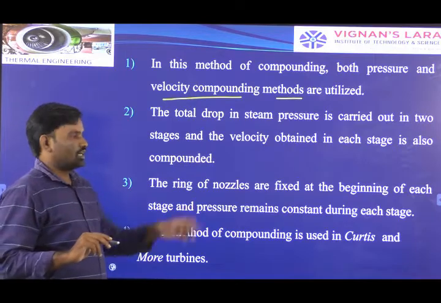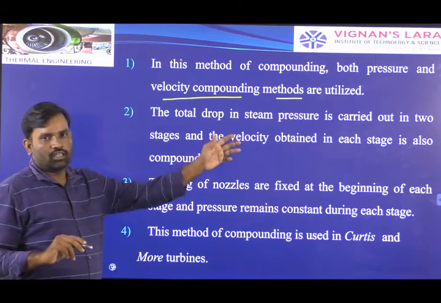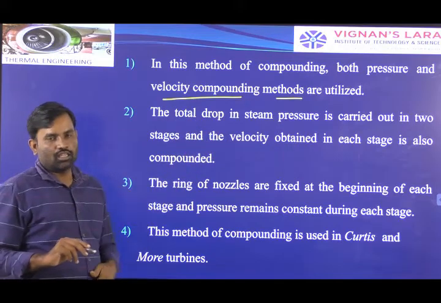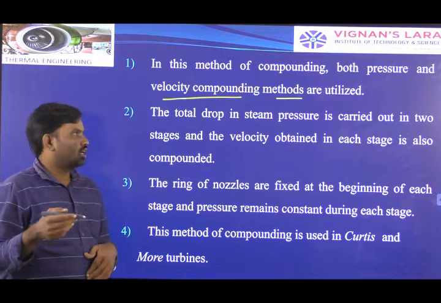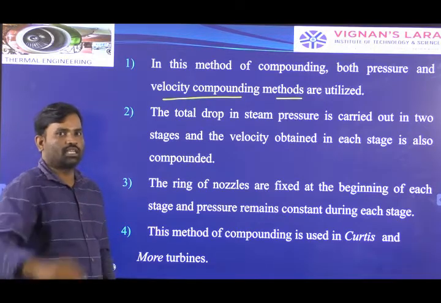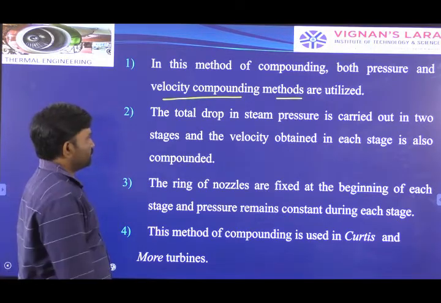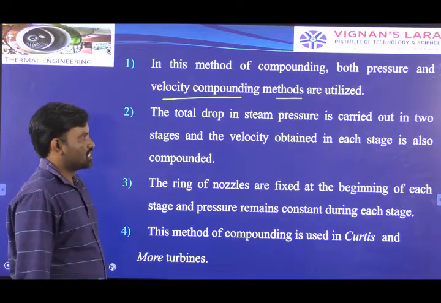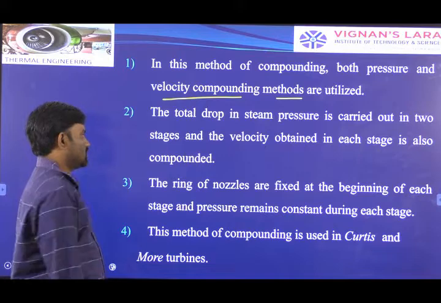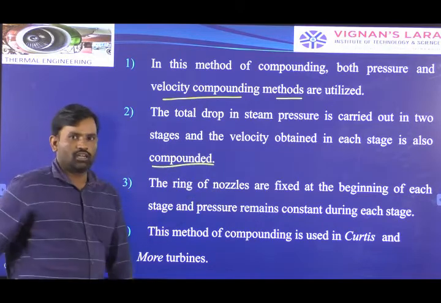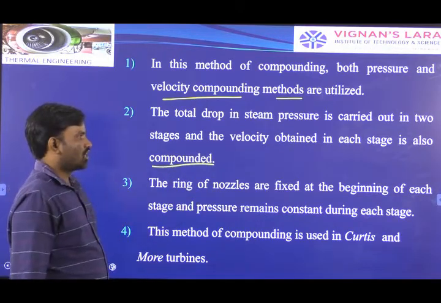The pressure energy is divided in the nozzles, so at every nozzle we get velocity, and that developed velocity is absorbed in the moving blades. The total drop in steam pressure is carried out in two stages, and the velocity obtained in each stage is also compounded.